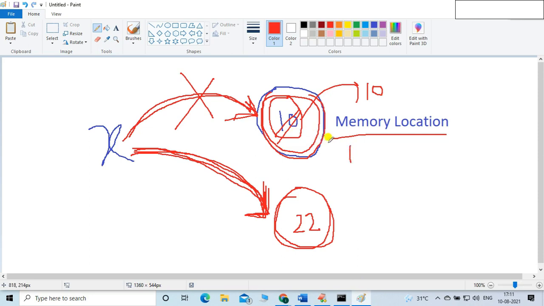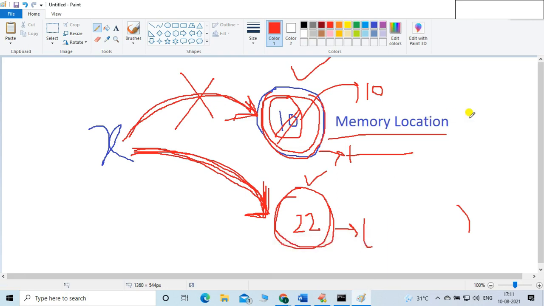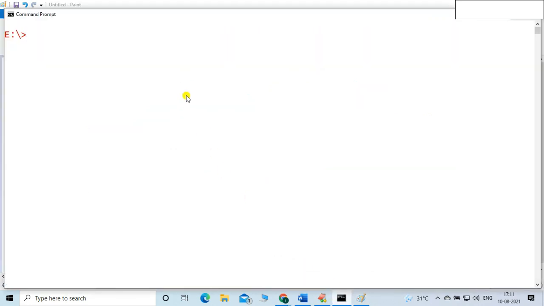Suppose x is equals to 10, in that case this will be the memory location. Suppose x is equals to 22, the memory location should be different. Then I can say that integer is immutable. Let me show you the output.